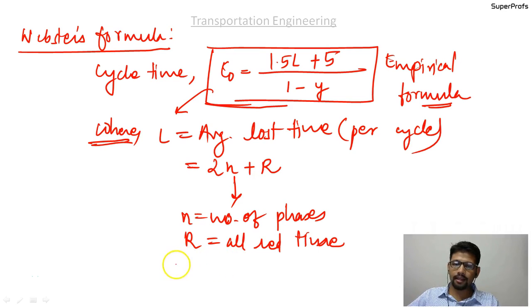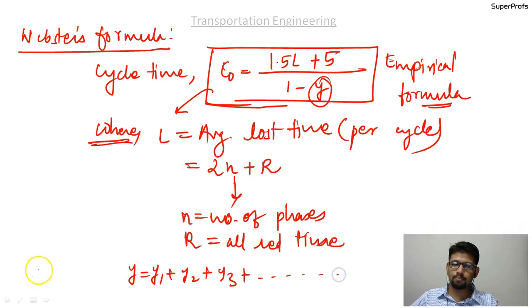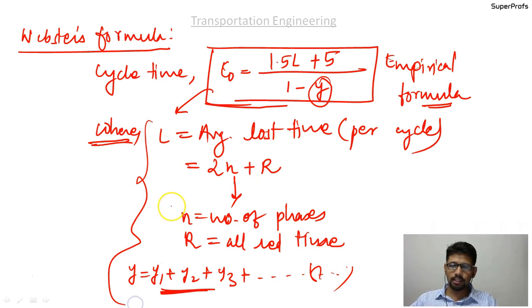And y is given as y1 plus y2 plus y3 and so on. Before that, we will understand each of the terms in detail.